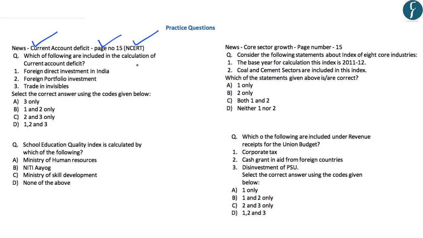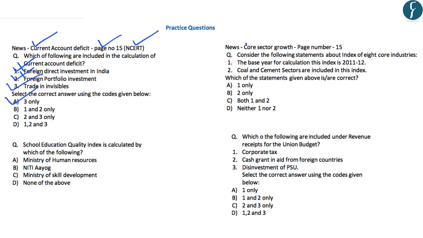So which of the following are included in the calculation of current account deficit? So if you go through the 6th chapter of the macroeconomics NCERT of class 12th, you will find various details related to balance of payment. And here it is important to note that foreign direct investment in India and foreign portfolio investment in India are not included in the calculation of current account deficit. However, they are used in the calculation of capital account deficit. So that is why the correct answer here is that trade in invisibles will be included in the calculation of current account deficit. That is third. So the correct answer is A, that is 3 only.